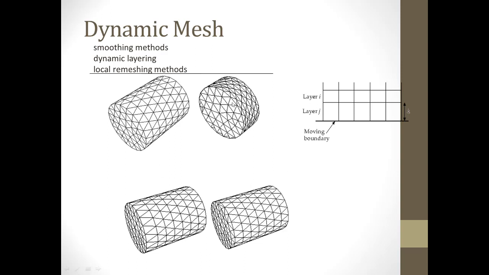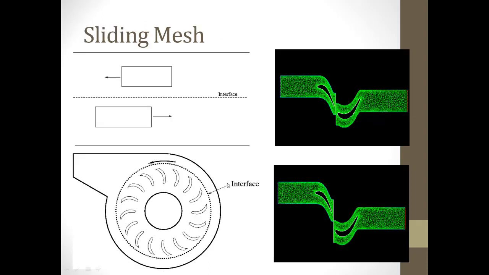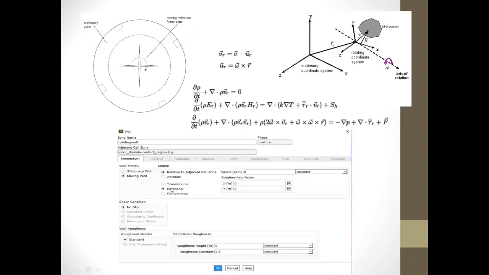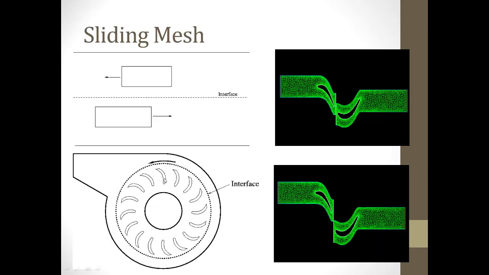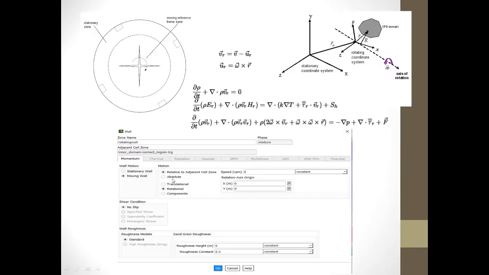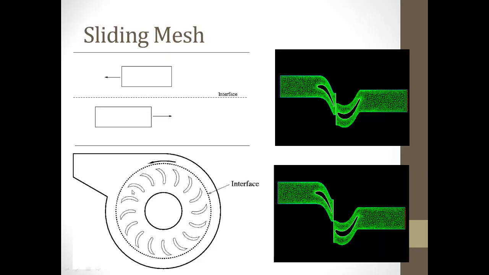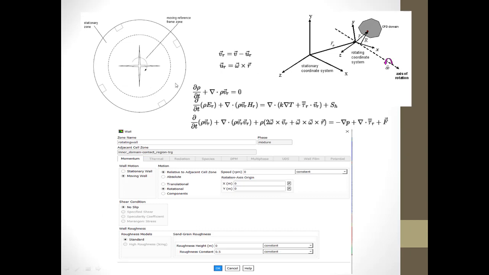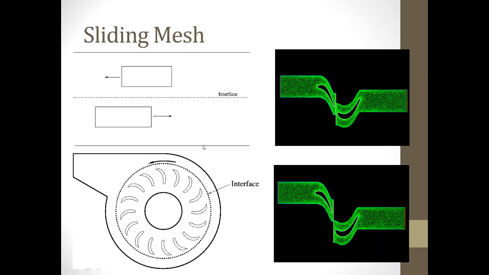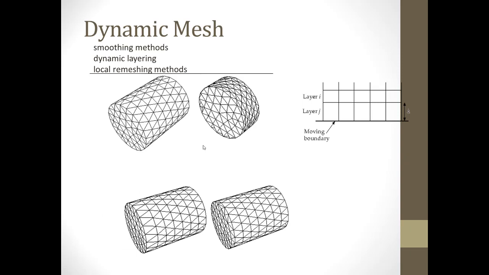So in these cases the mesh is getting deformed and it is getting remeshed in order to fix the skewness and other problems. Whereas in the sliding mesh and MRF, the mesh is not getting deformed, it is just sliding. In MRF it is an assumption that it has R into omega at each and every point, but it doesn't actually rotate. Here it actually rotates, so R into omega at different points varies. In both cases, these are the equations which get solved for MRF as well as sliding mesh. Now we'll just see the videos of the transient simulation.